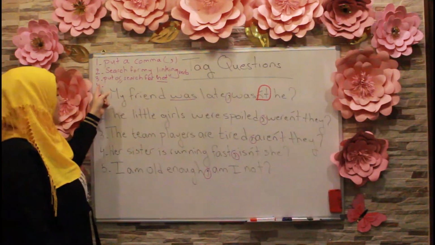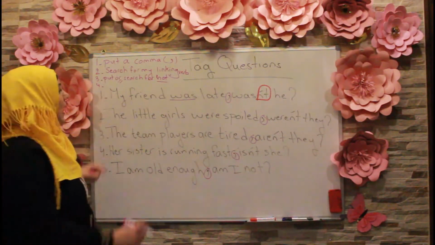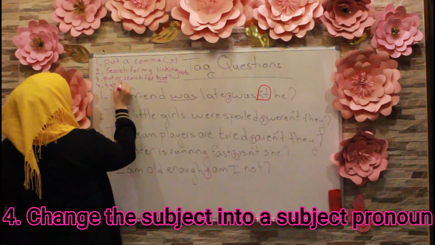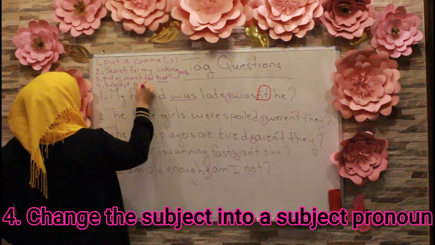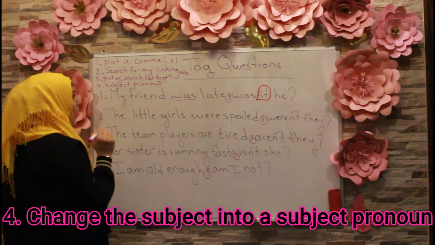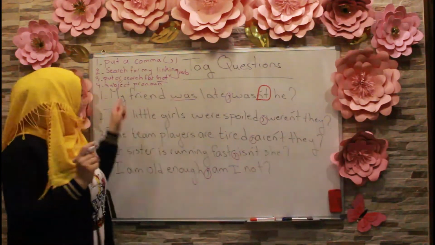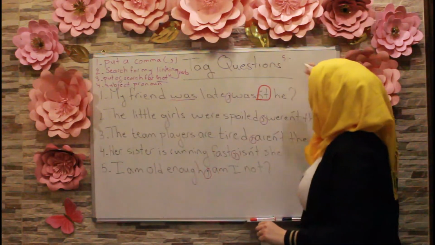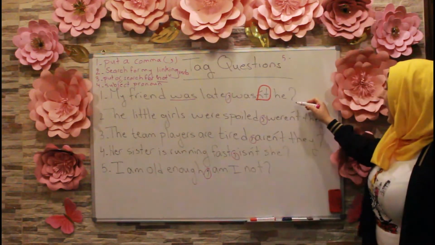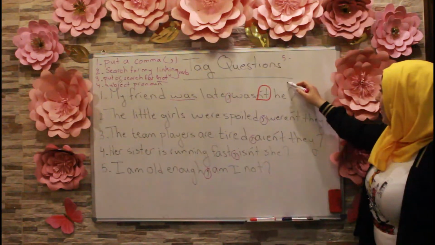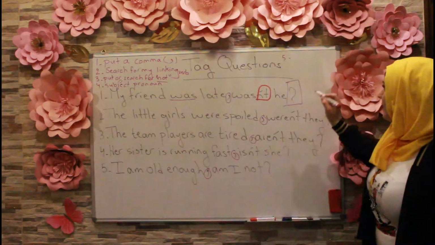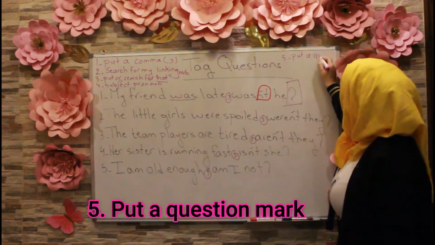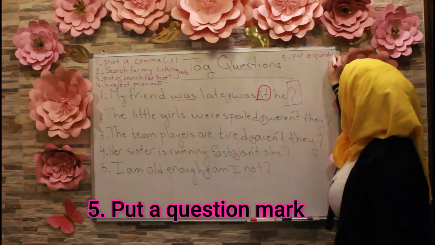So as the fourth step, I should put a subject pronoun. And I'm going to write the fifth step here because I no longer have any space. And the fifth step is here I have a question mark. So put a question mark.